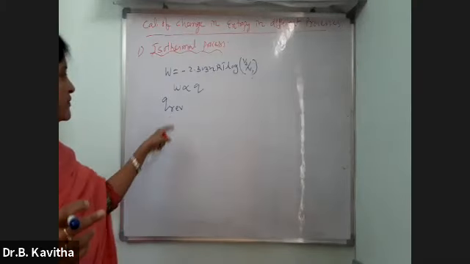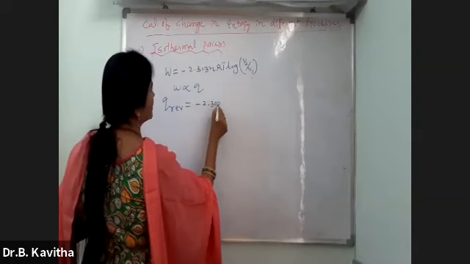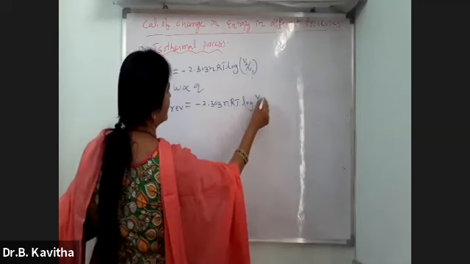So you can write Q reversible is minus 2.303 nRT log V2 by V1.